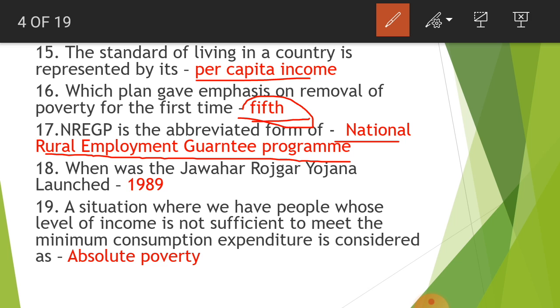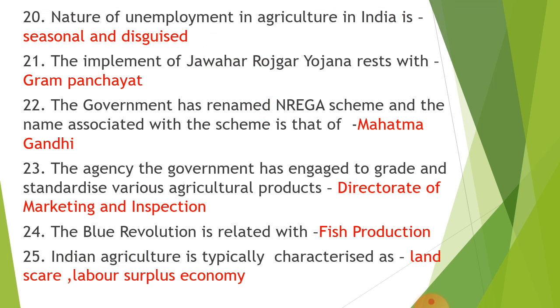When was the Jawahar Rojgar Yojana launched? In the year 1989. A situation where we have people whose level of income is not sufficient to meet the minimum consumption expenditure is considered as absolute poverty. Let's move on to the 20th question. The nature of unemployment in agriculture in India is seasonal and disguised.